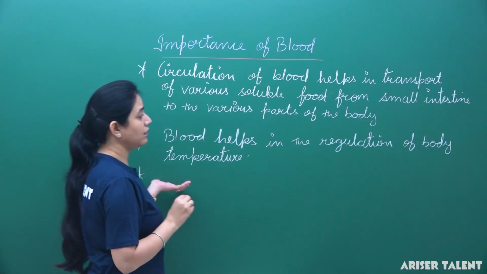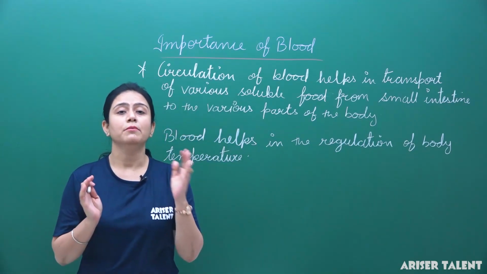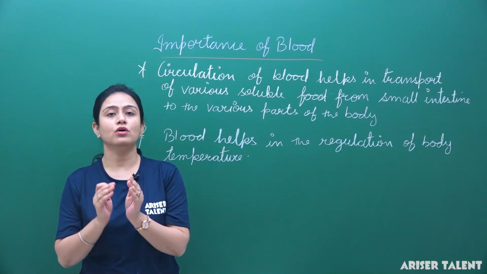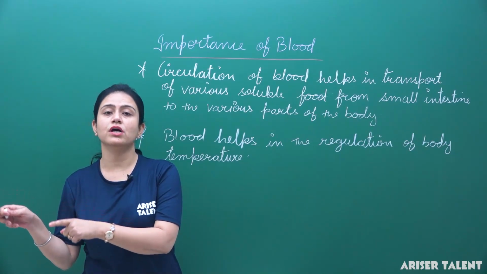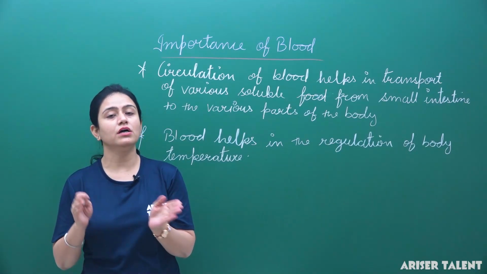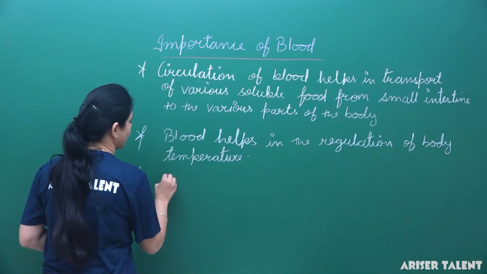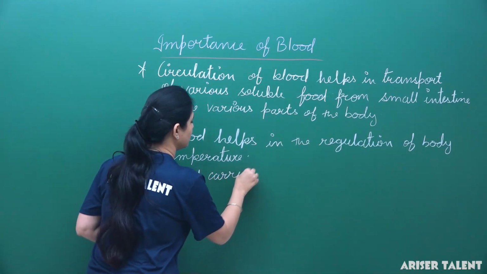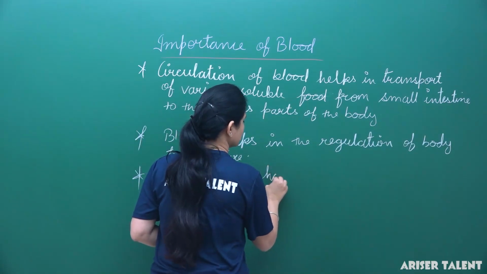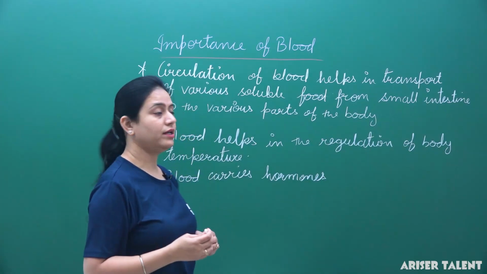Blood also performs many other functions.